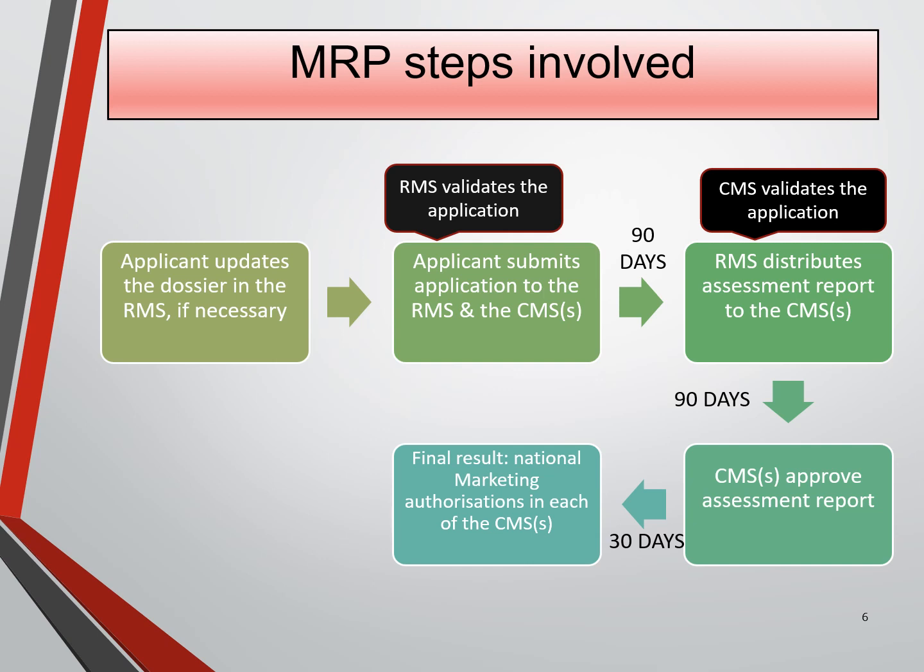The RMS launched the clock after the receipt of the assessment report and validation of the application by each of the CMS. Within 90 days, the CMS recognized the decision of the RMS. 30 days after the close of the procedure, the competent authority of the CMS adopt the decision and grant the marketing authorization. Therefore, at the end of the MRP with the positive agreement, finally a national marketing authorization will be issued in each of the CMS.